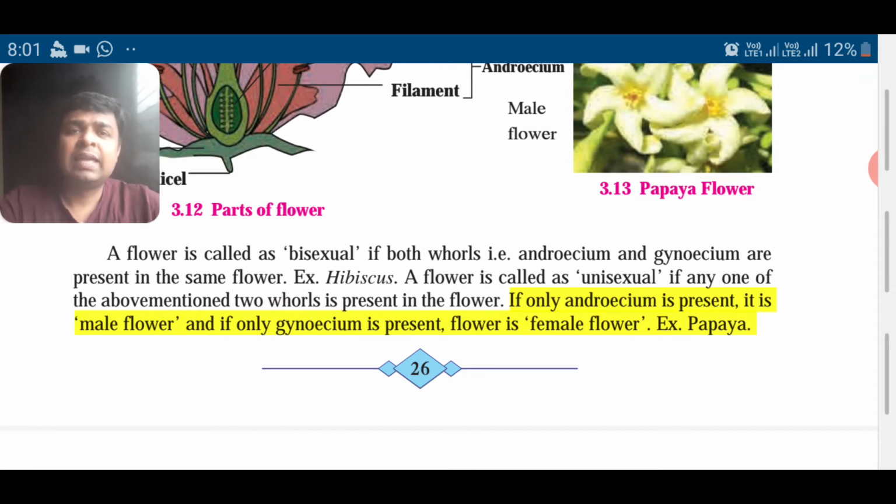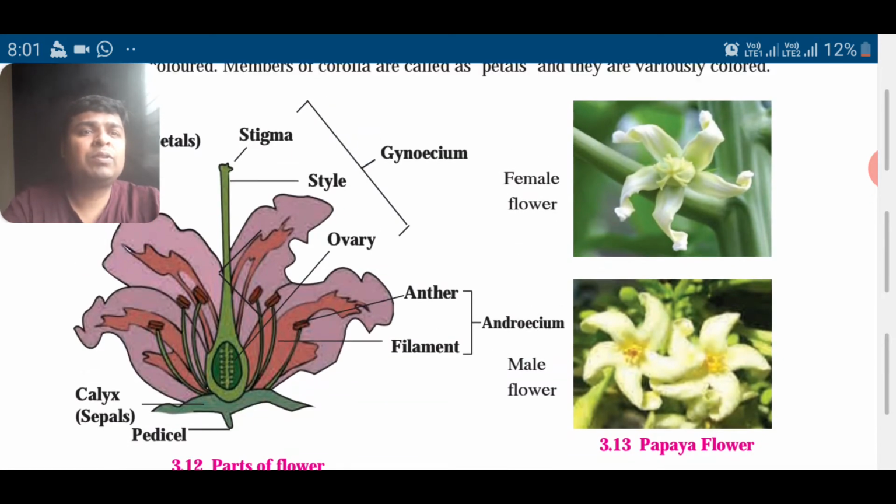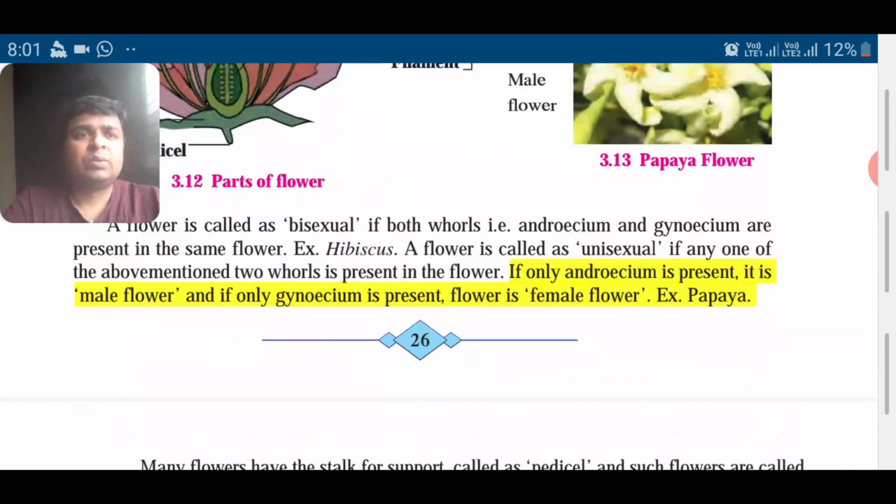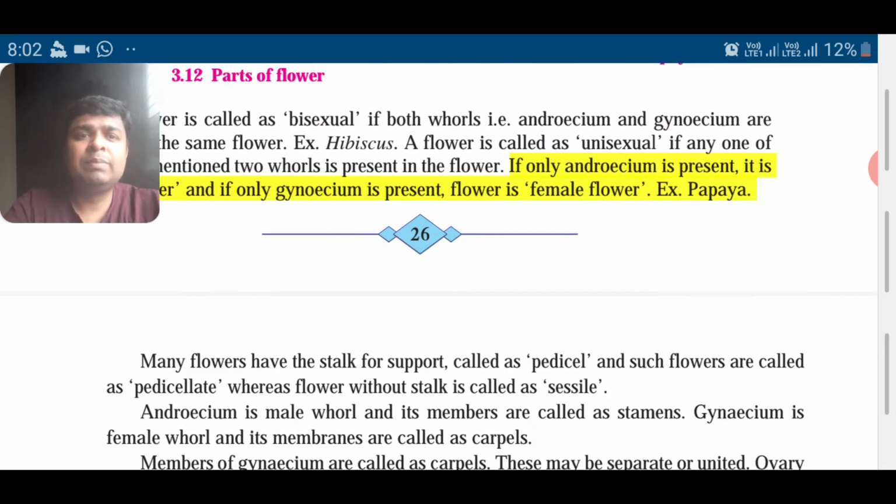म्हणजेच काय की एकाच फ्लावरमध्ये मेल फिमेल दोन्ही पार्ट असतील तर त्याला बायसेक्शुअल फ्लावर असं म्हणायचं. आणि जर एकच पार्ट असेल तर त्याला युनिसेक्शुअल फ्लावर म्हणायचं. For example papaya flower, you can see male and female flowers are different. So only androecium is present, it is male flower. If only gynoecium is present, it is female flower. That is papaya. And bisexual example is hibiscus.